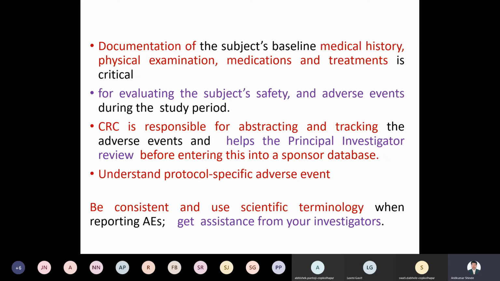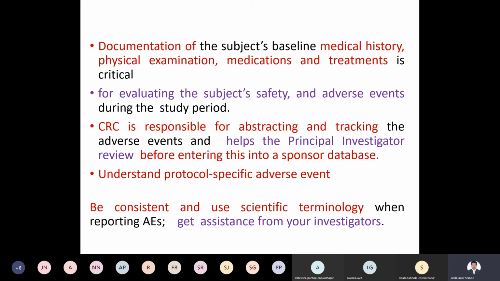The CRS is responsible for abstracting and tracking the adverse events, prepared after the data is collected. So the CRS is responsible for collecting as well as abstracting the data in a simple, short way. This short adverse event data is sent to the principal investigator before entering it into the database. After the principal investigator scrutinizes the data, he can give permission to put it into the database.